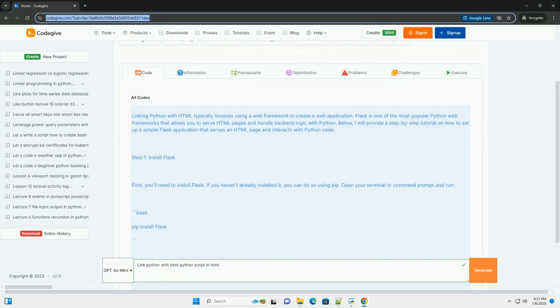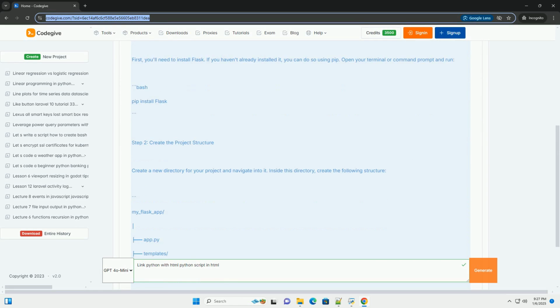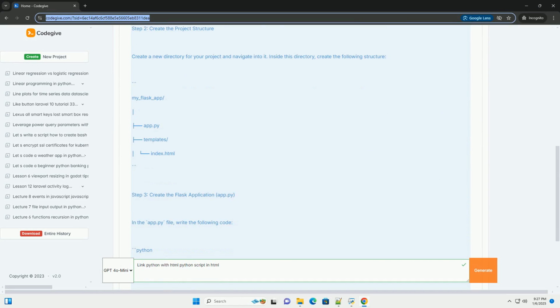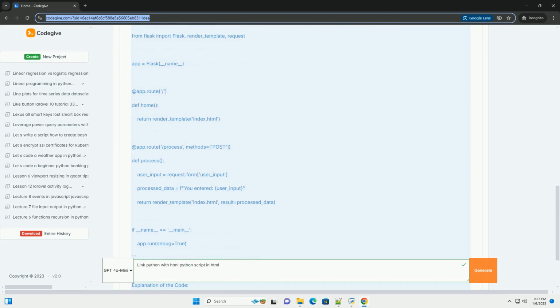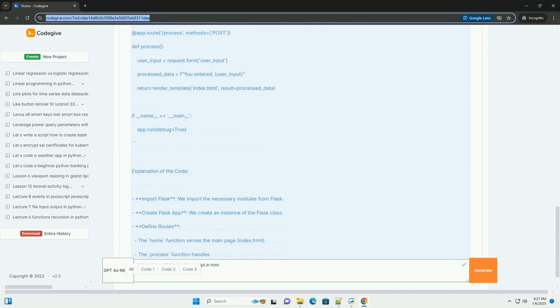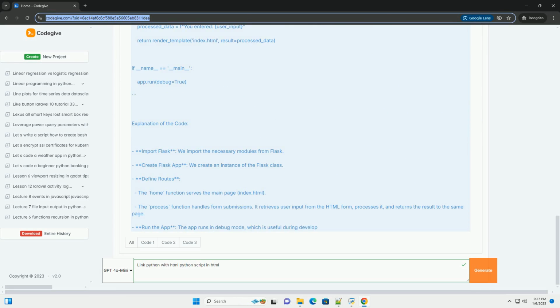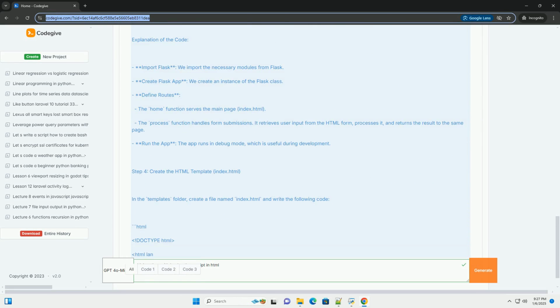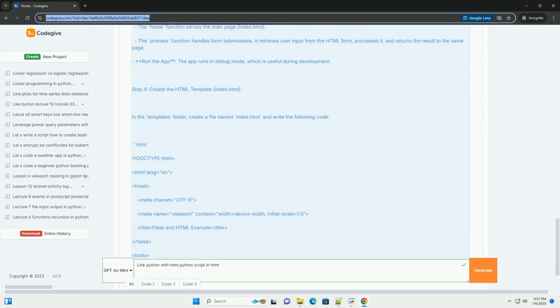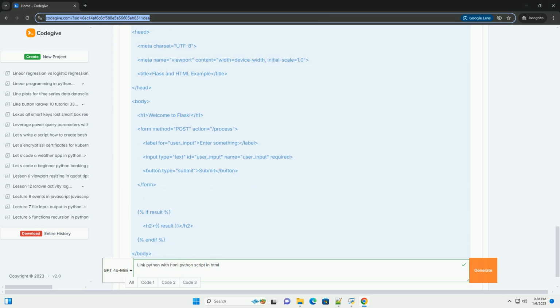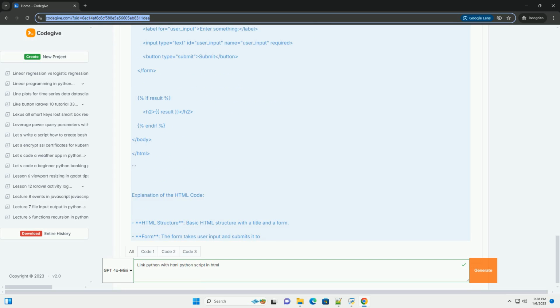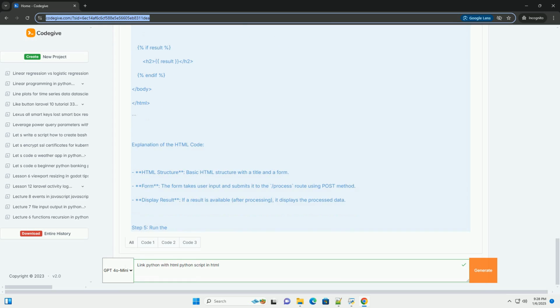Linking Python with HTML typically involves using a web framework to create a web application. Flask is one of the most popular Python web frameworks that allows you to serve HTML pages and handle backend logic with Python. Below, I will provide a step-by-step tutorial on how to set up a simple Flask application that serves an HTML page and interacts with Python code.